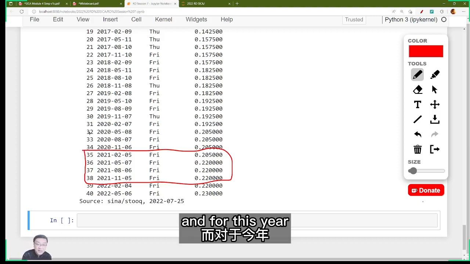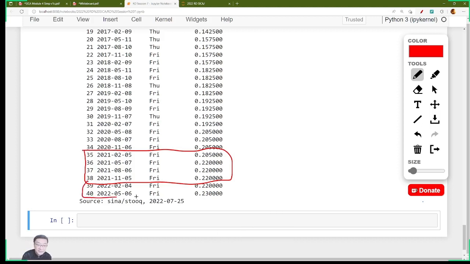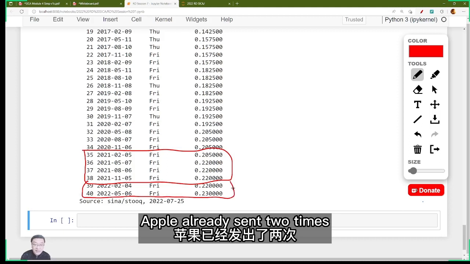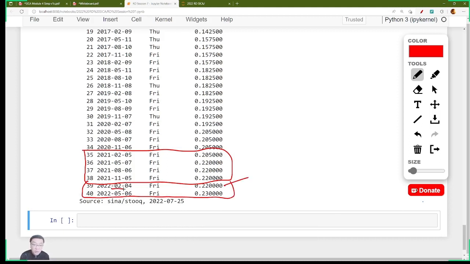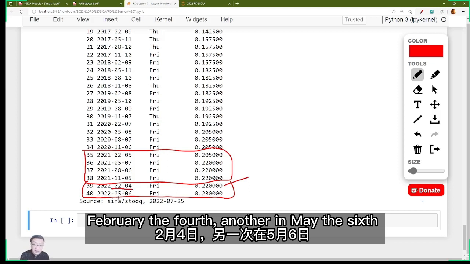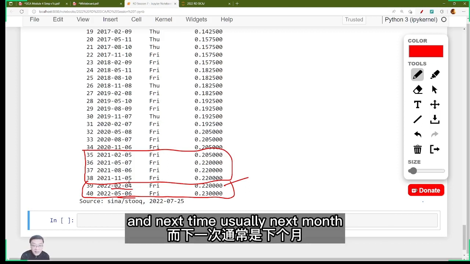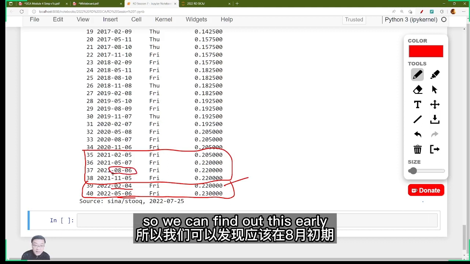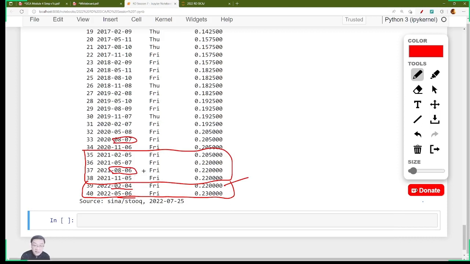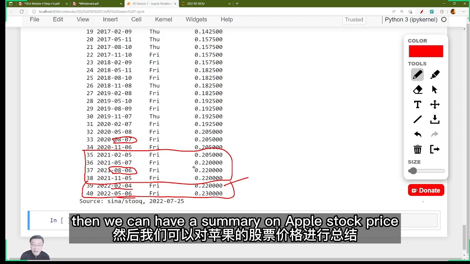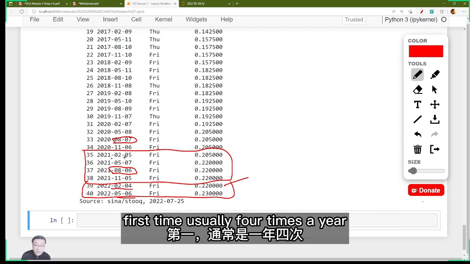And for this year, Apple already sent 2 stock dividends. One on February the 4th, another on May the 6th. And next time, usually next month, so we can find out this early August. The third time, usually early August. Then we can have a summary on Apple's dividends.